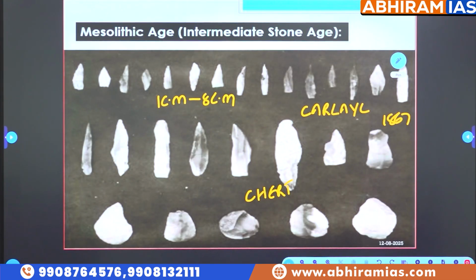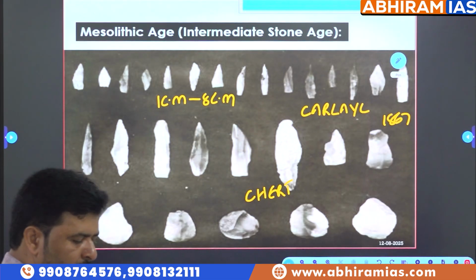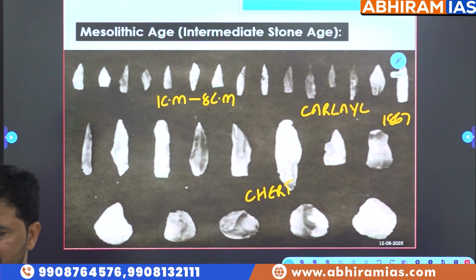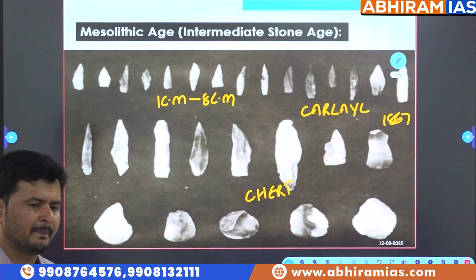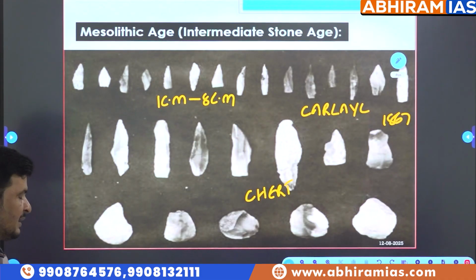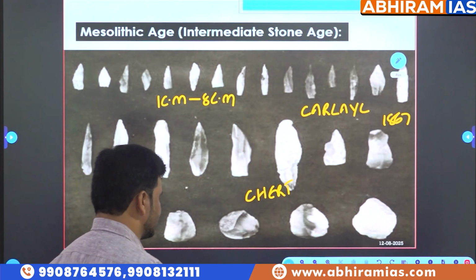And one more fact related to tools. For the first time, the Mesolithic tools were discovered in 1867 at a place called the Vindhyan region by Dr. Carlyle, the British archaeologist.